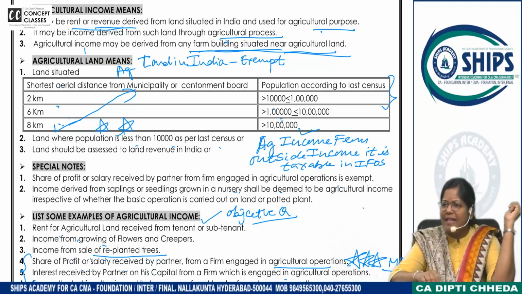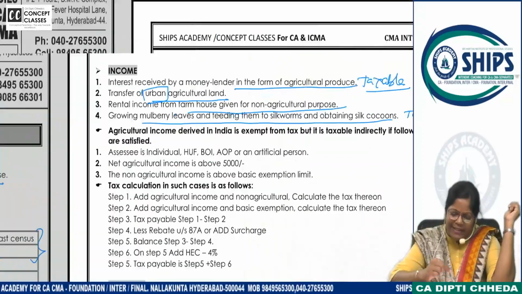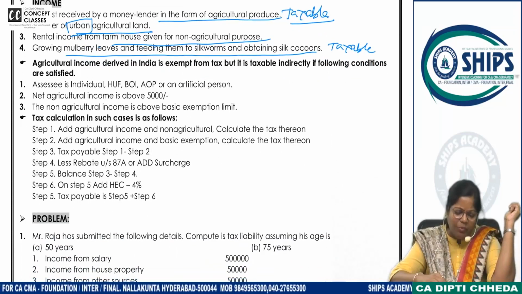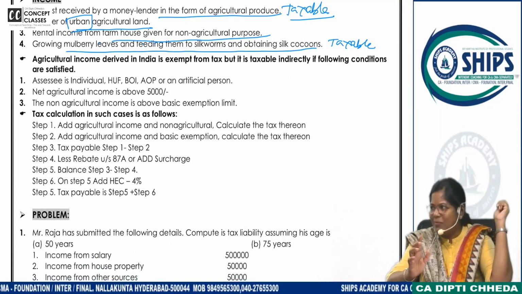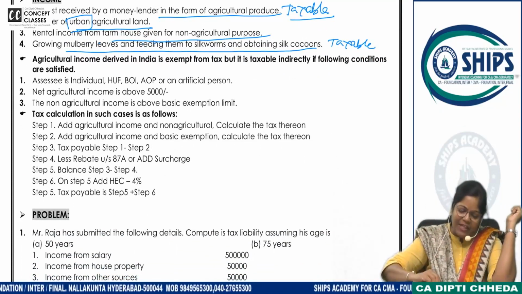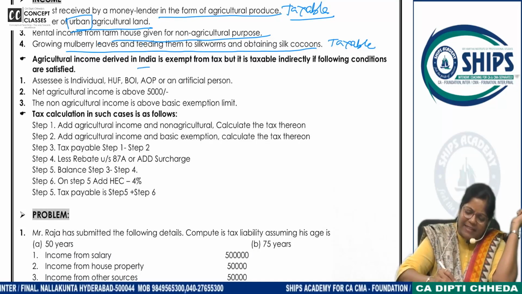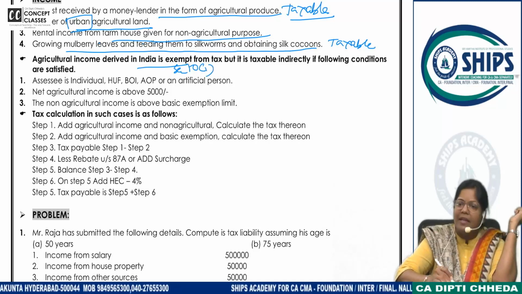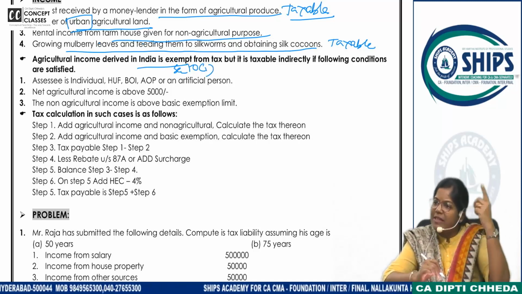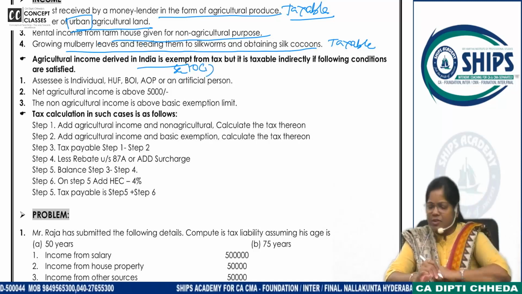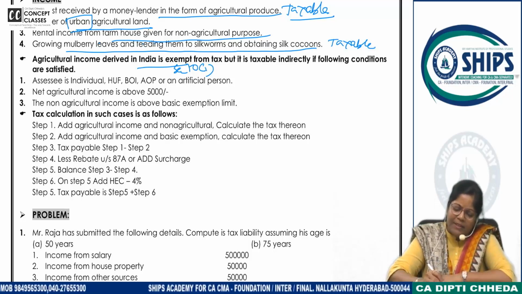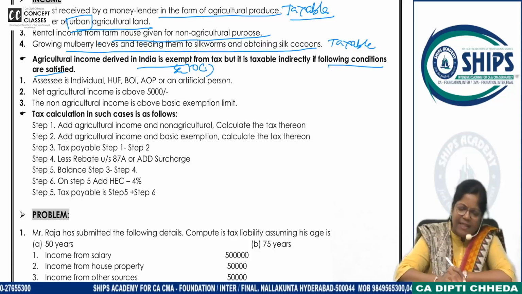Shall we go to the next part? How agricultural income is taxable? Just 5 more minutes and we will start with problems. Agricultural income derived in India is exempt. I told you, I want all of you to write here section 10, and this is not subsection, this is clause. Clause 1, it is exempt. But it is taxable indirectly if following conditions are satisfied.